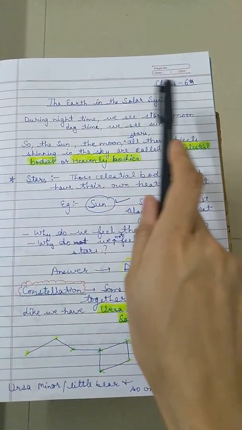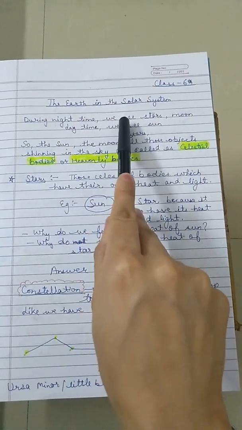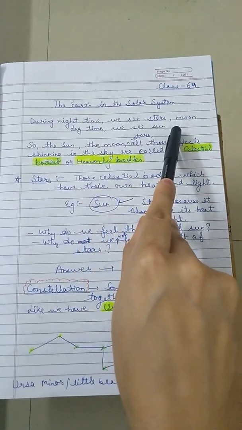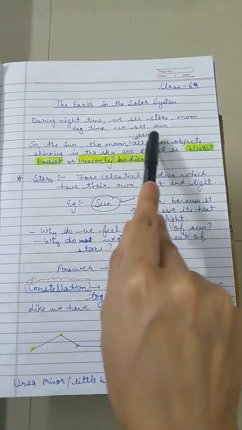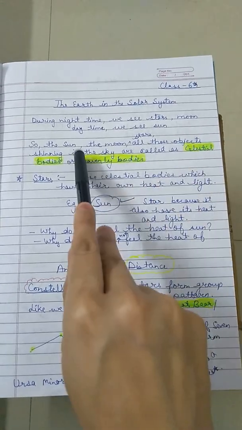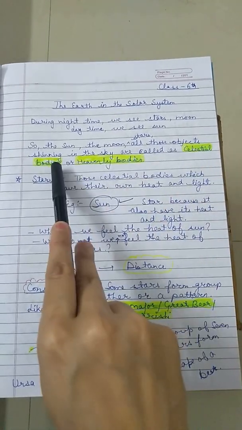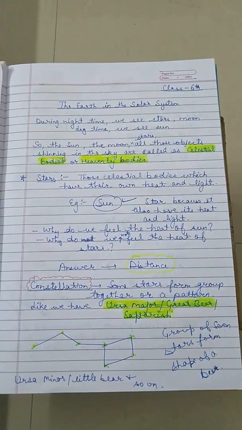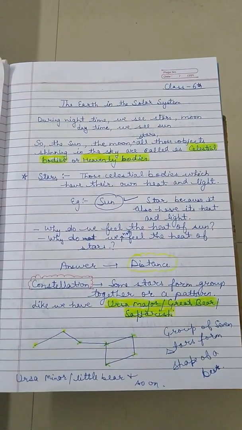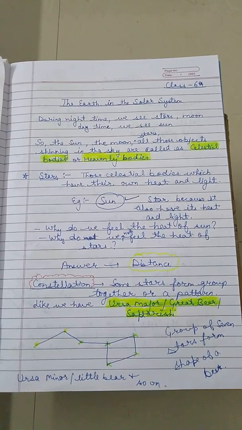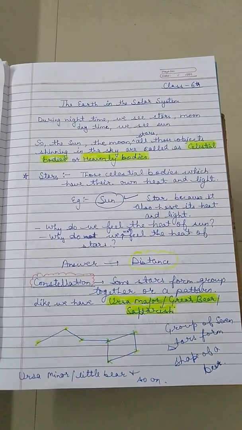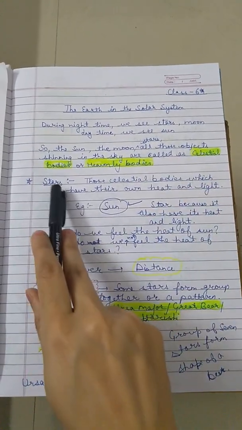In this video lecture we are going to discuss the class 6 topic, the Earth in the Solar System. So students, during night time we see stars and moon in the sky, and during daytime we see sun. The sun, moon, stars and all those objects shining in the sky are called celestial bodies or heavenly bodies. Every object which belongs to the surface of the sky is known as a celestial body. Today we are going to discuss our first celestial body, that is the stars.